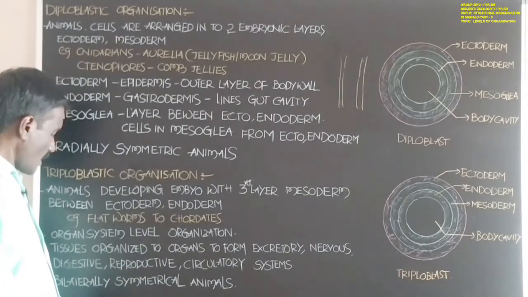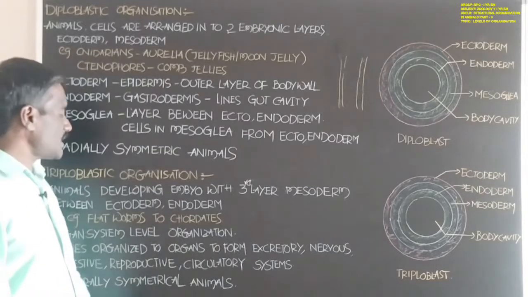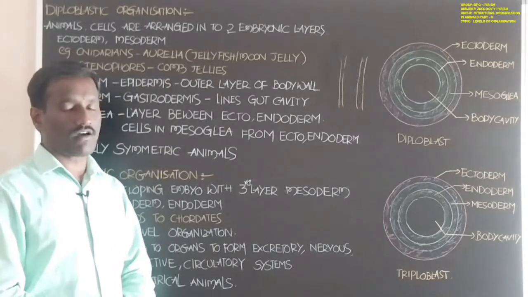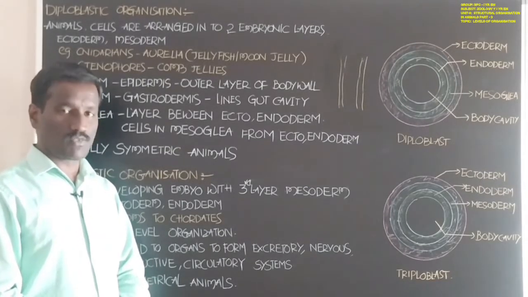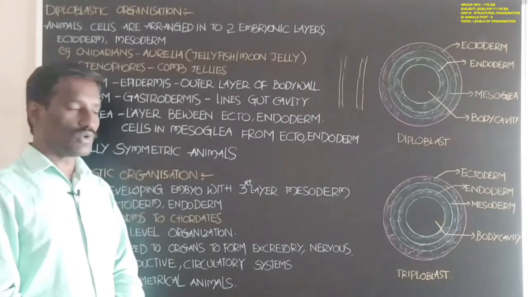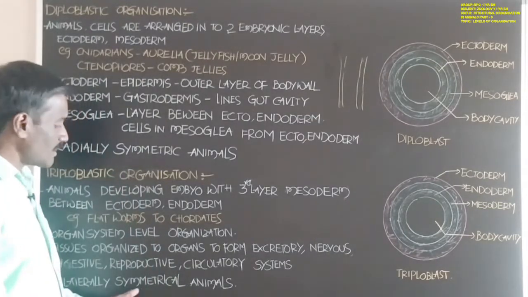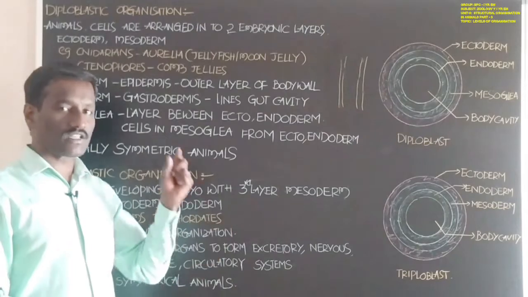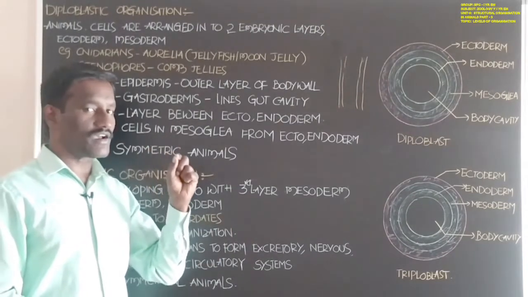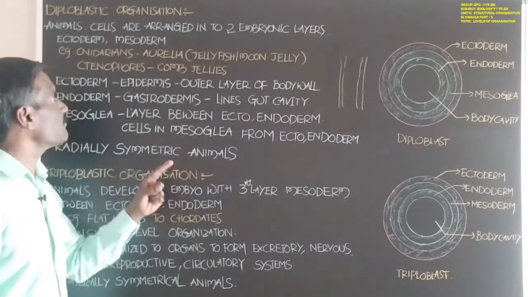Triploblastic animals show bilateral symmetry, so they are called bilaterally symmetric animals.